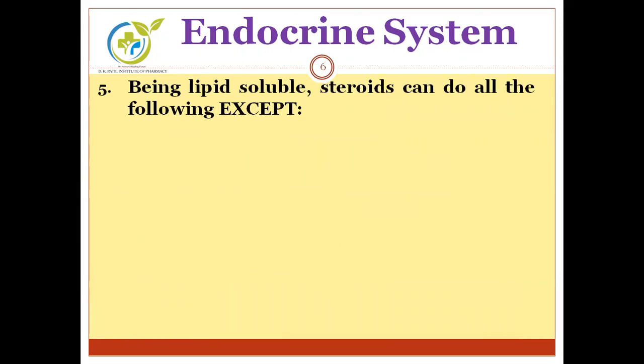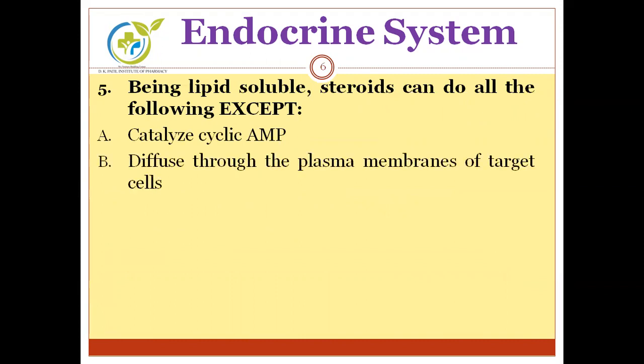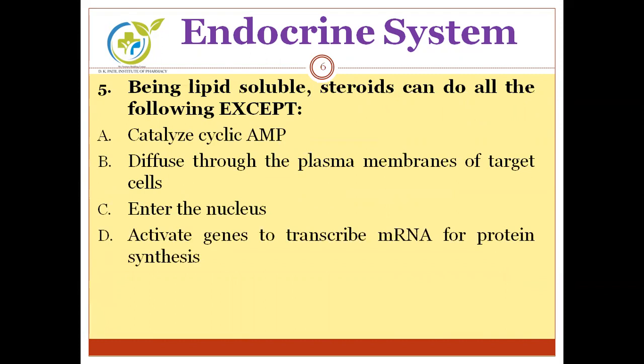Being lipid soluble, steroids can do all the following except, options are catalyze cyclic AMP, diffuse through the plasma membrane of target cells, enter the nucleus, activate the genes to transcribe mRNA for protein synthesis.